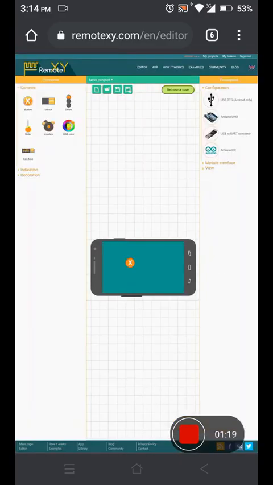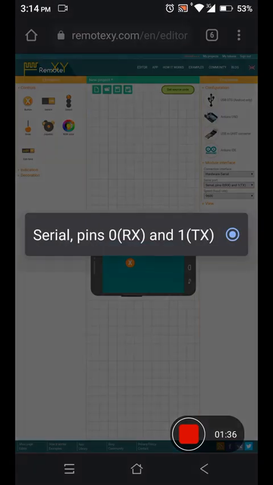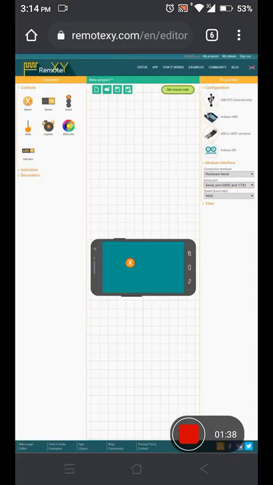Here we see the interface to start designing it. We choose the hardware serial. We choose the serial pins and the baud rate, 9600.